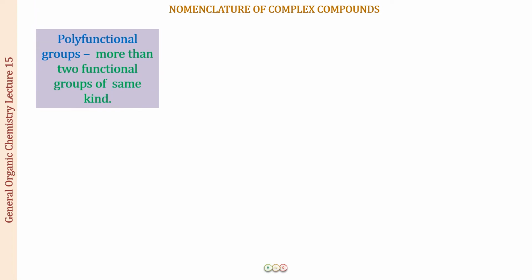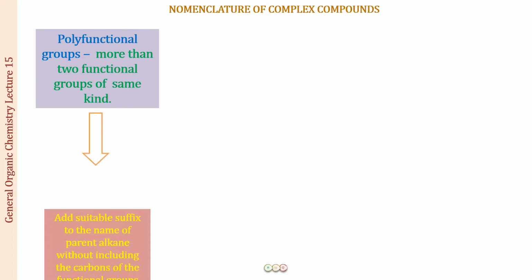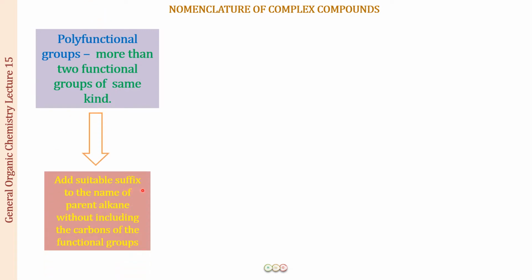So next we have the polyfunctional groups, where more than two functional groups of the same kind are present. Here what you have to remember is that we have to add a suitable suffix to the name of the parent alkane without including the carbons of the functional group. When there were two functional groups of the same kind, we include the carbons of the functional group. When there are more than two, we are not going to include them. Let us see with the help of some examples.